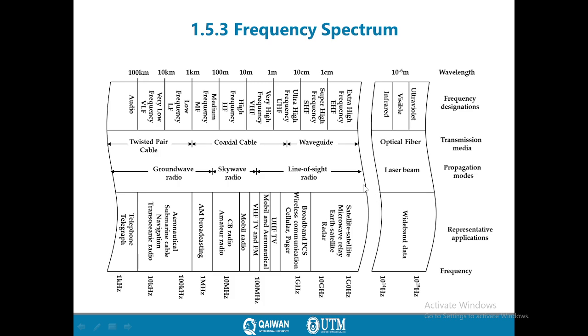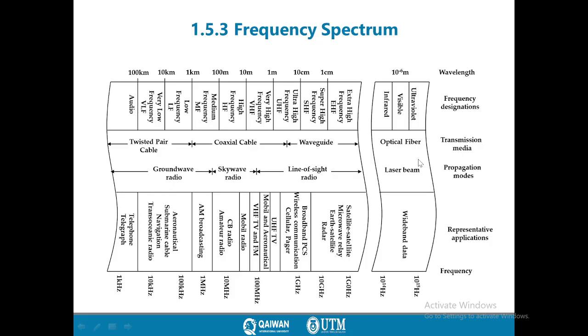So any communication system is separated from different frequency systems by its frequency, and based on this frequency range, we can use different types of medium. Twisted pair is used for low frequency, coaxial cable for a bit higher, and waveguide for very high frequency range. Optical fiber, which is different from waveguide and coaxial cable, is used for sending a light signal, which is a very high frequency range, and it is not an electromagnetic signal, it is just a light signal. Also, we have a laser beam, which is a very small application in communication systems.